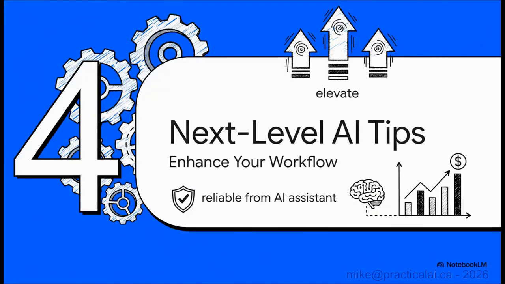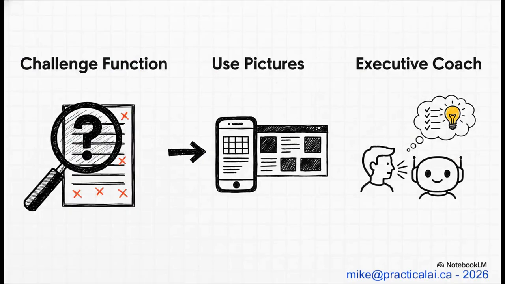Okay, so once you've really mastered the recipe and the verification process, there are a few next-level techniques you can use to really elevate your workflow and squeeze even more value out of your AI assistant. Here are 3 of my absolute favorites. First, try using the challenge function. Ask the AI to be ruthless and poke holes in your analysis. It's a fantastic way to avoid confirmation bias.